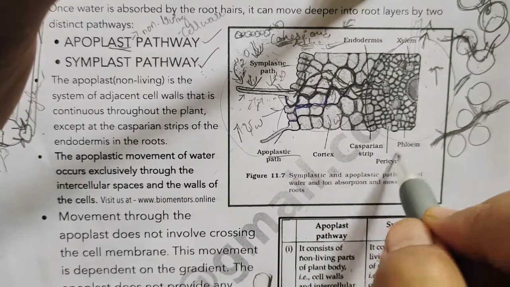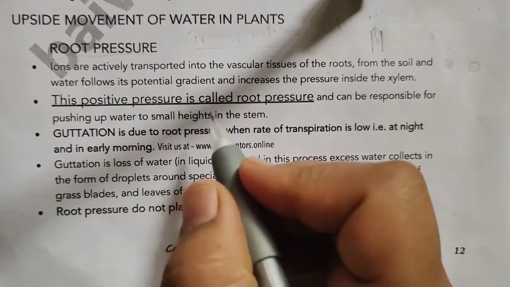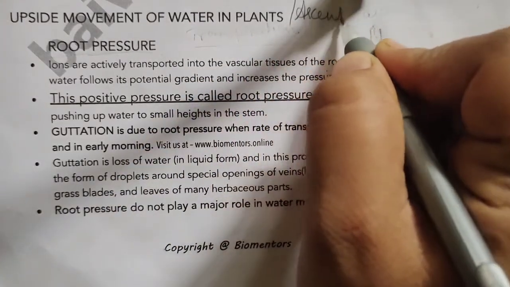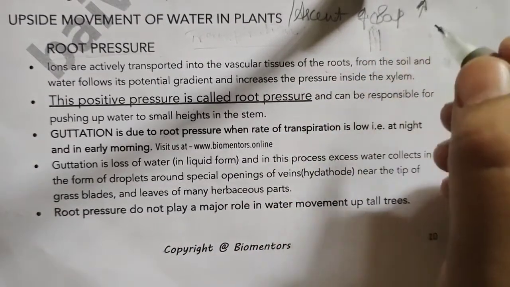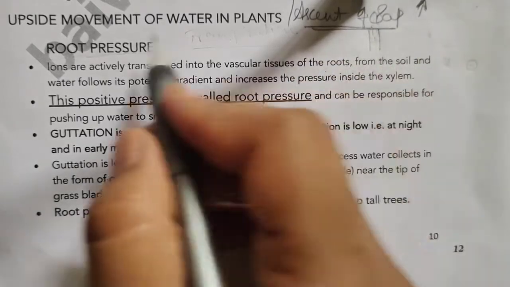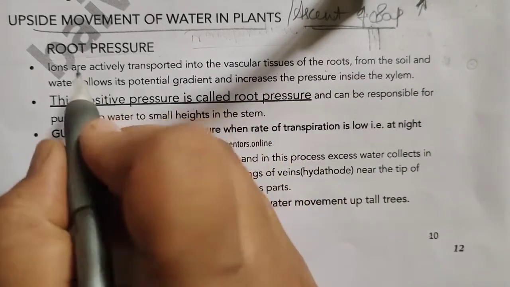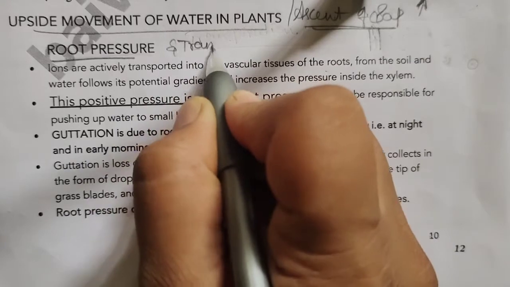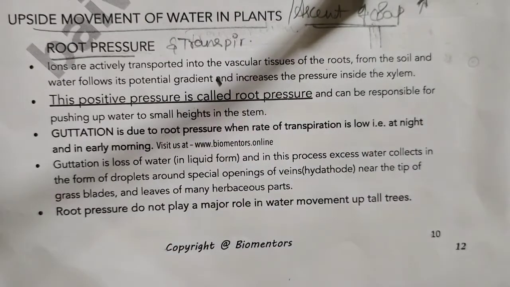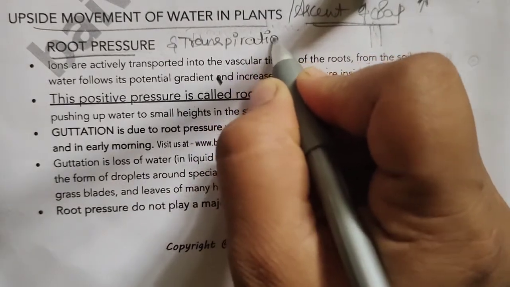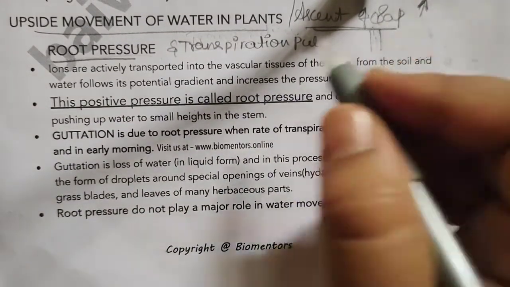Now we shall recall how the upward movement of water takes place. Upward movement of water is also called ascent of sap. That means the upward movement of water. This ascent of sap or upward movement of water inside the plant is affected by various factors like root pressure and transpiration pull. So these are the different factors which affect the ascent of sap inside the plants.